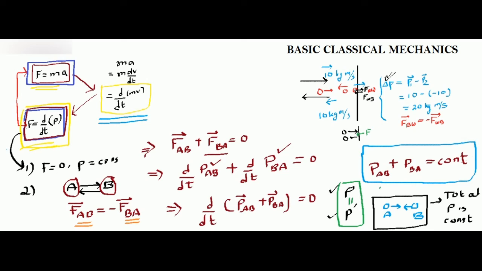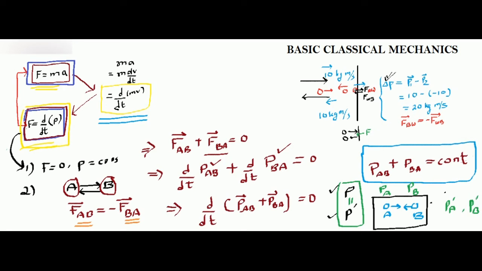For example, consider PA is the momentum of A and PB is the momentum of B before collision, or before A pushes B. Agreed? Now consider A pushes B. So when A pushes B, the momentum of A gets changed and the new momentum is PA dash, and the momentum of B gets changed and the new momentum is PB dash.